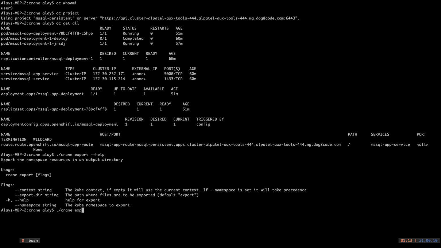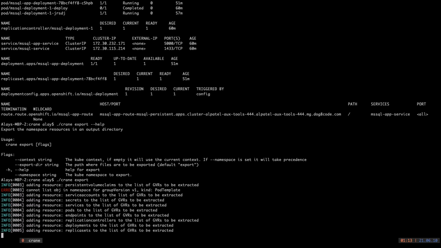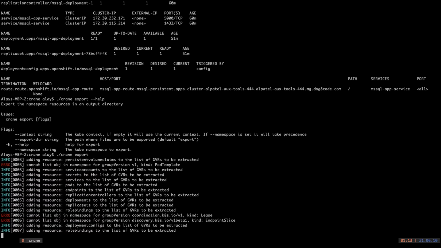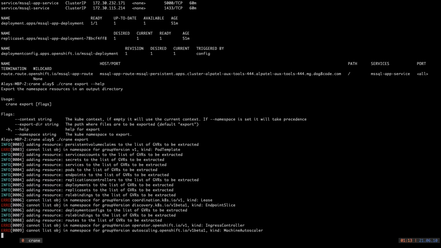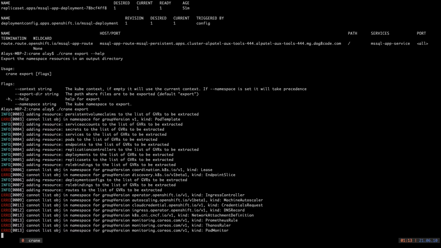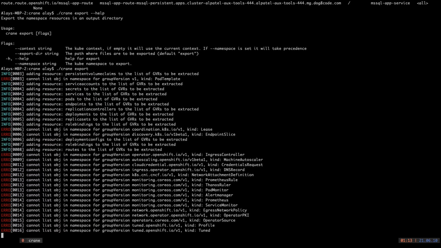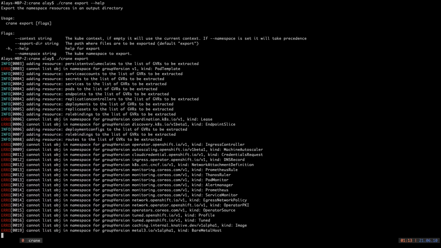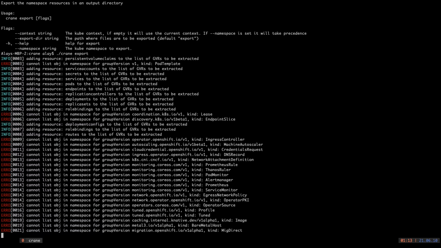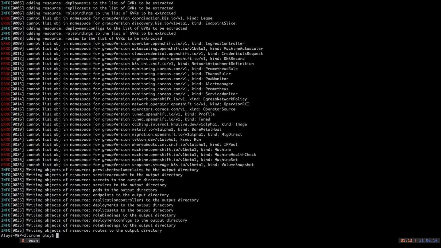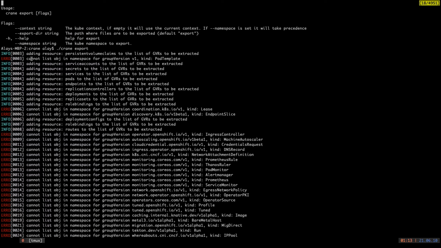Now, let's run the export command. The export command internally talks to the discovery API of the kube cluster and lists all the available APIs. Out of those APIs, it then tries to filter out the APIs that are not namespaced or don't have list, get, create, or delete verbs implemented on them. It then lists all the objects for a particular API, looping over all the APIs. For some reason, if a list call on some API fails, it records the errors and moves on to the next API.